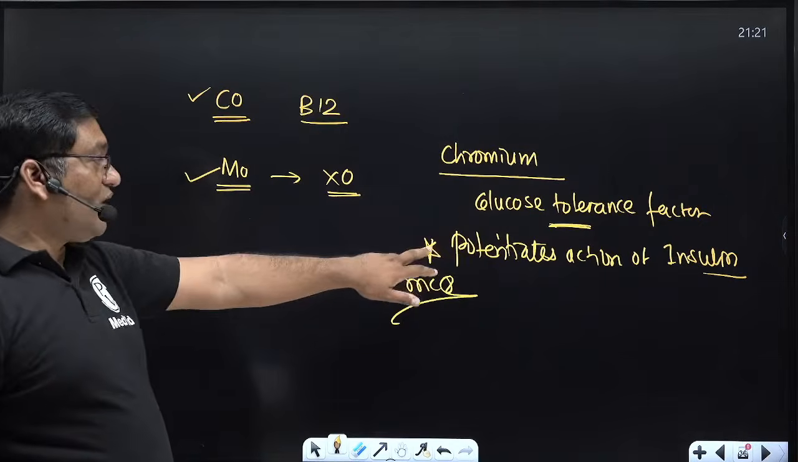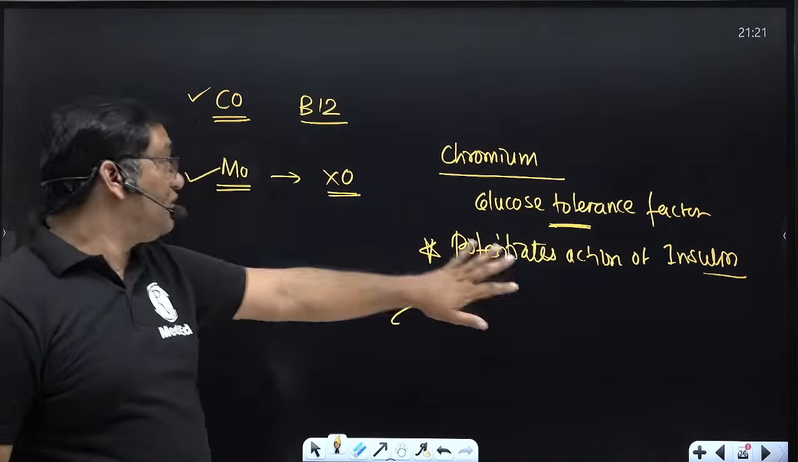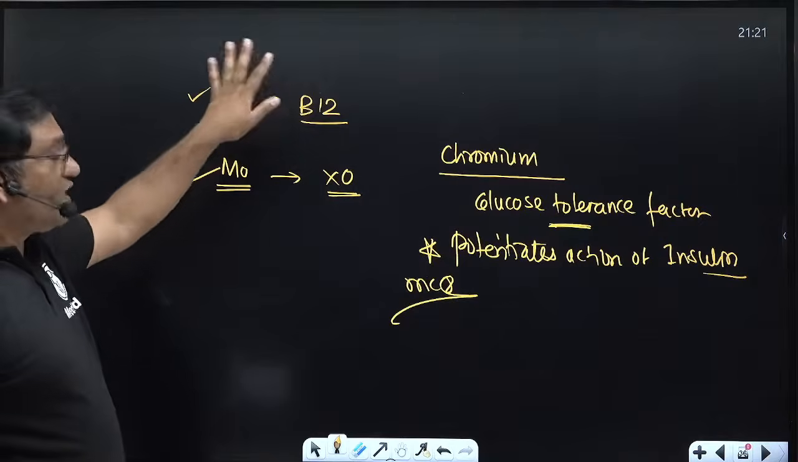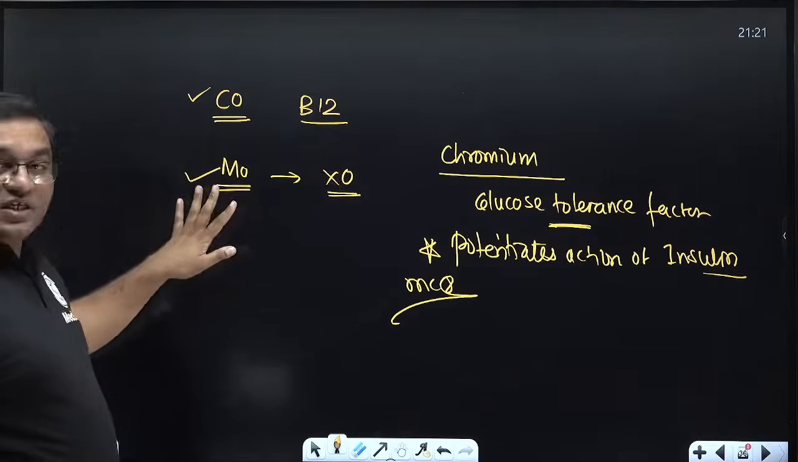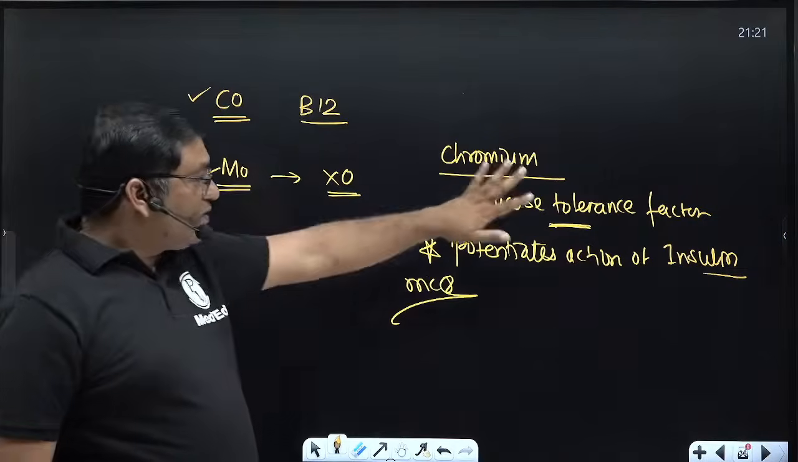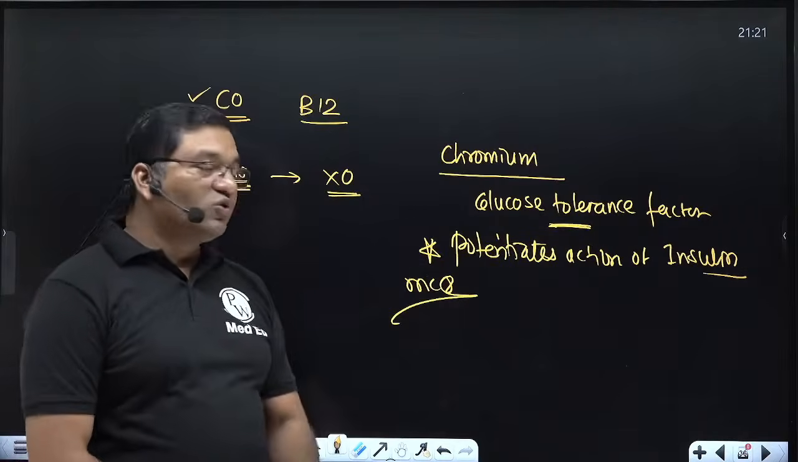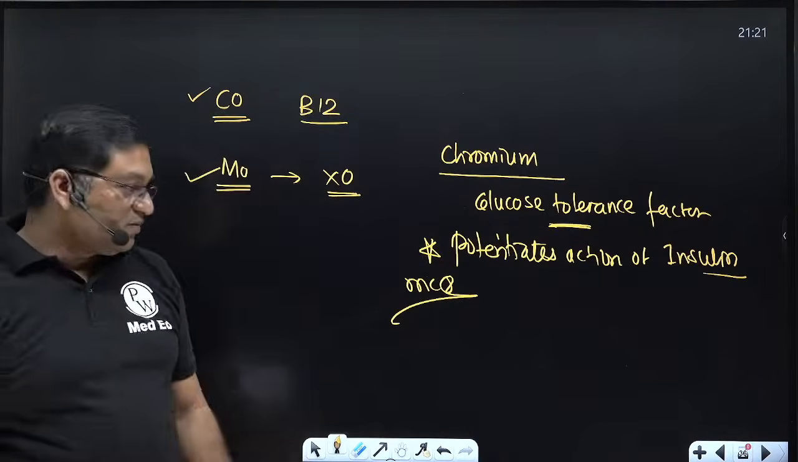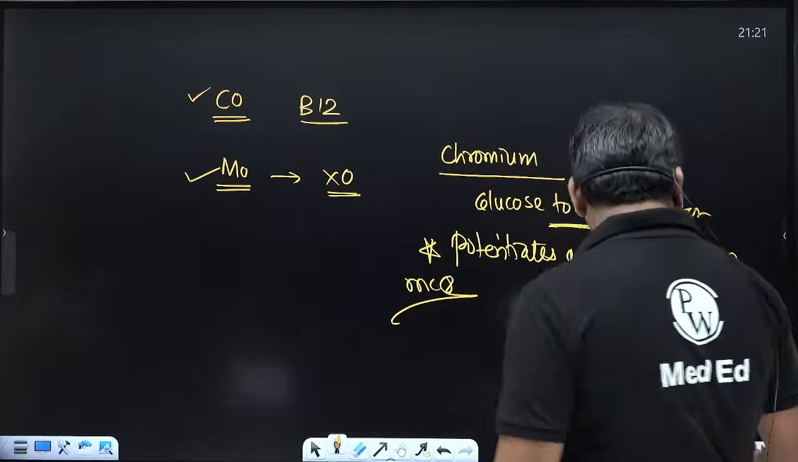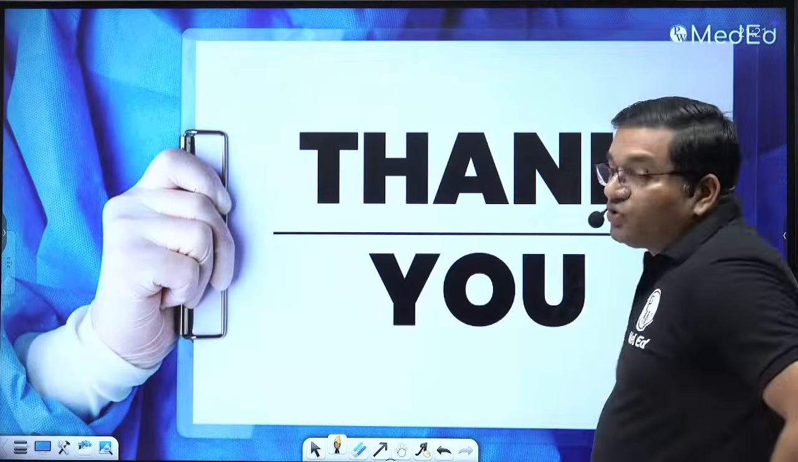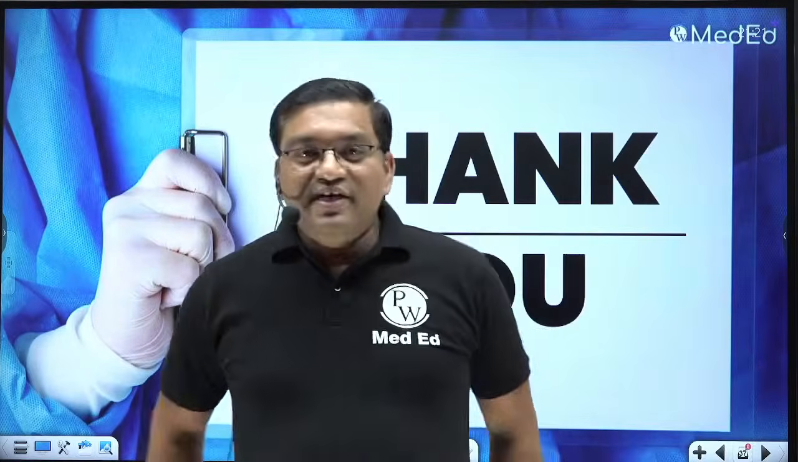Glucose tolerance factor potentiates the action of insulin. These are the MCQs: B12 requires cobalt, xanthine oxidase requires molybdenum, and chromium is known as glucose tolerance factor, which potentiates the action of insulin. Okay, so summarizing all the minerals.